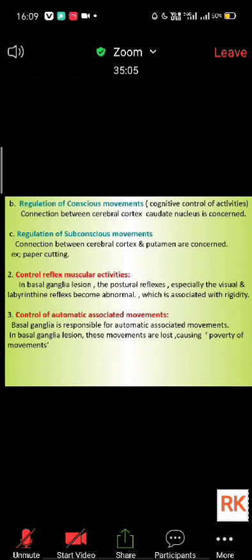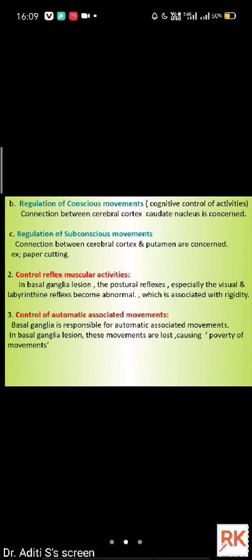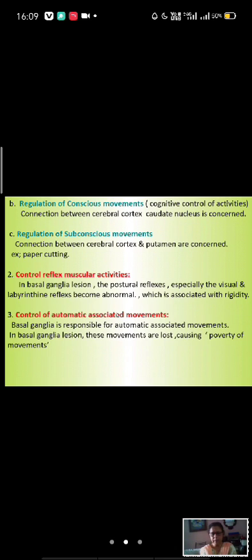Now tell me, subconscious movements like this, which movements? Subconscious movement means learned movement, which you have already learned, which we don't have to think very much about. You know this. We have already learned this performance, and its control is regulated by the basal ganglia. And reflex muscular activities.